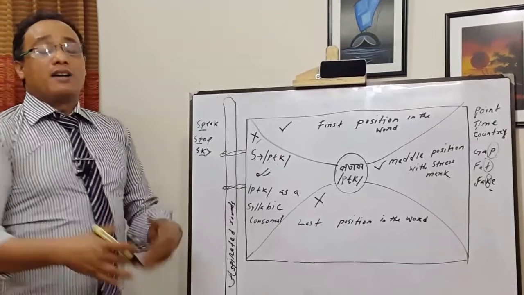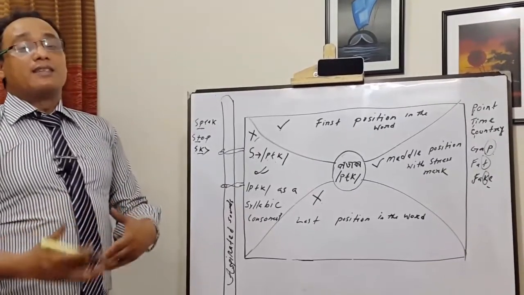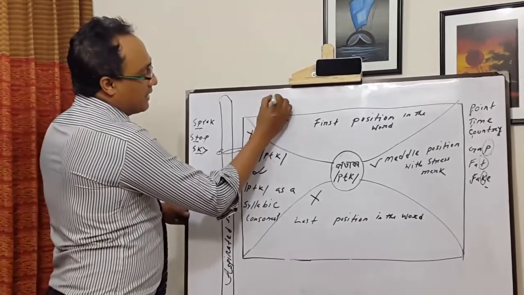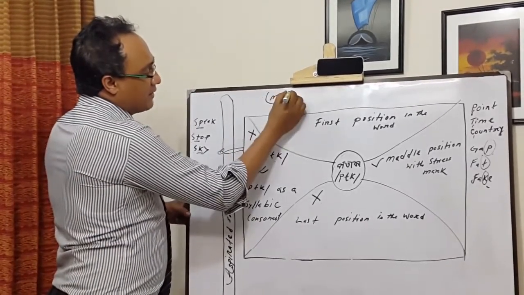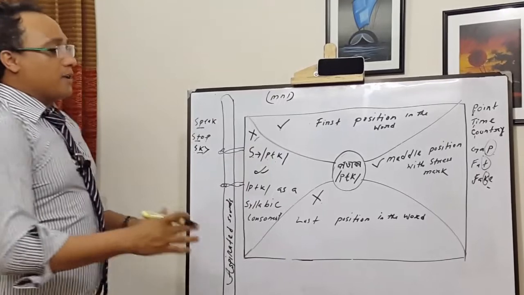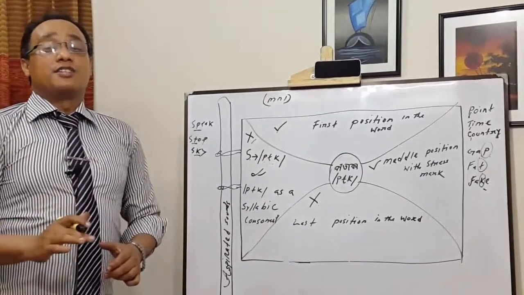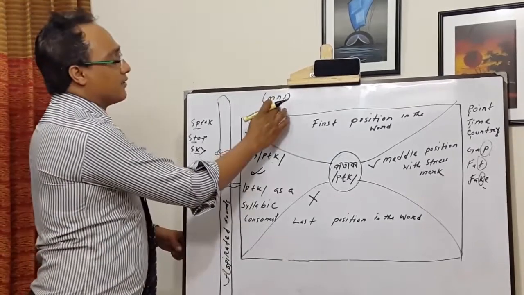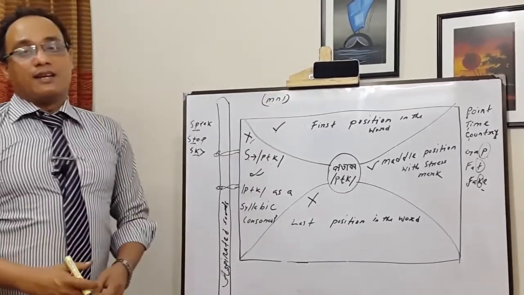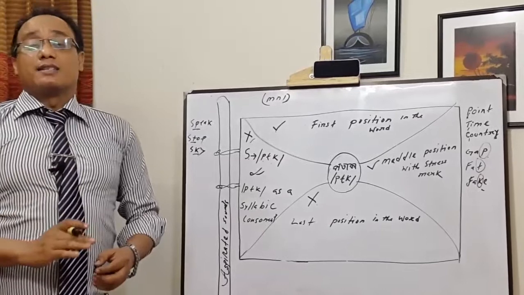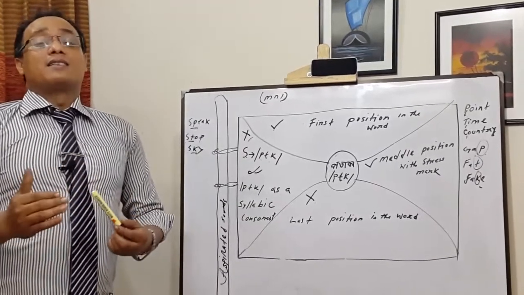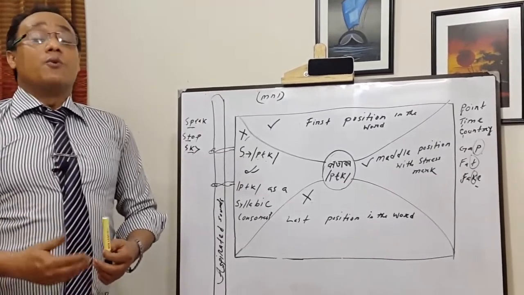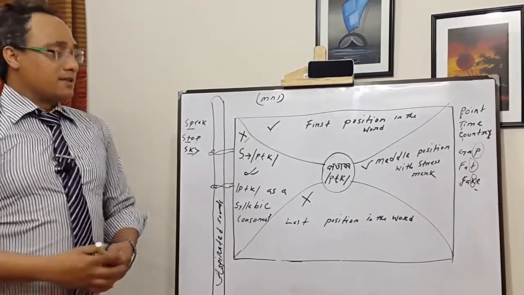So the question is, when will we consider a syllable as a syllabic consonant? Dear, whenever we get that ma, na, and la, these three sounds, especially in the last position or the last syllable in a word, then you have to consider it as a syllabic consonant. And whenever we get that syllabic consonant, then no vowel sound will be pronounced. We have to pronounce only the consonant sound.